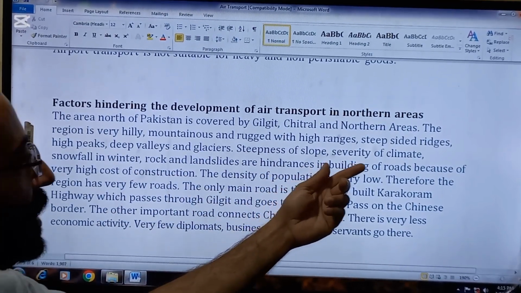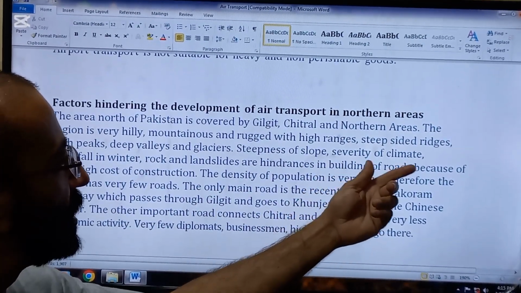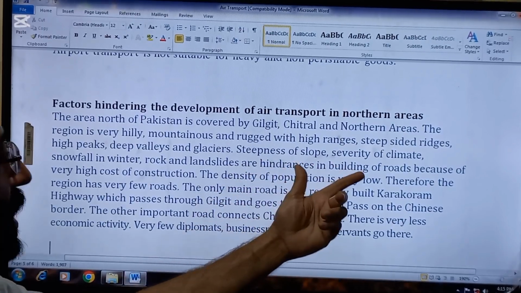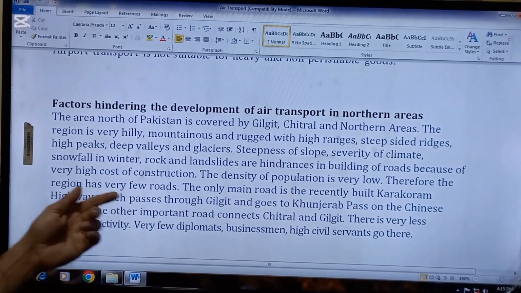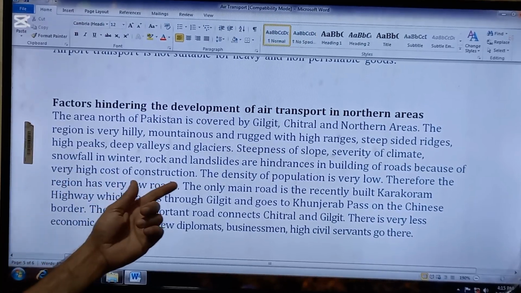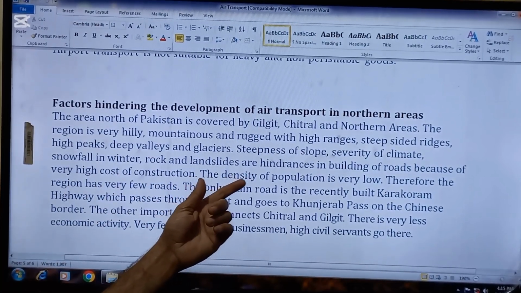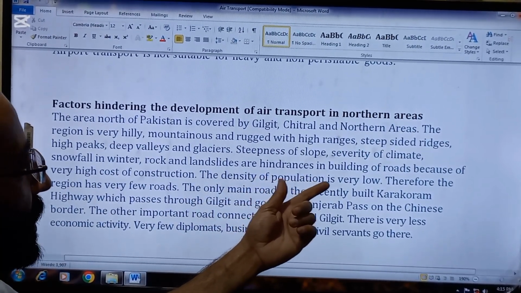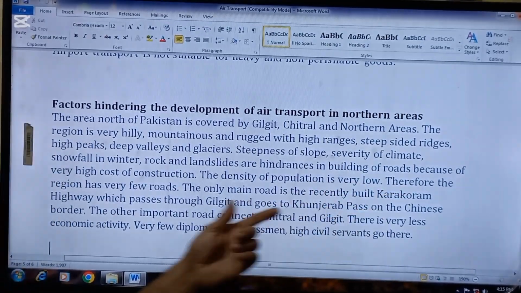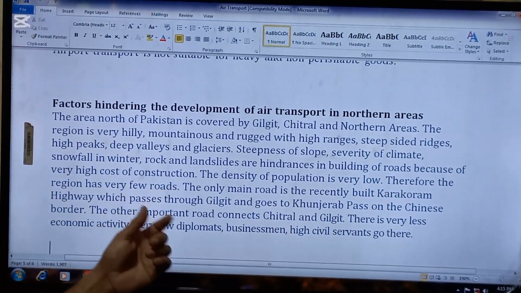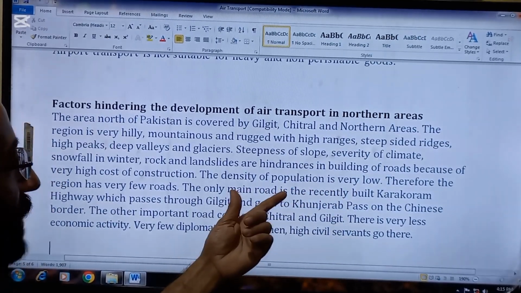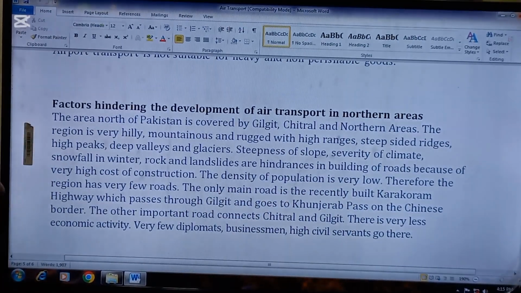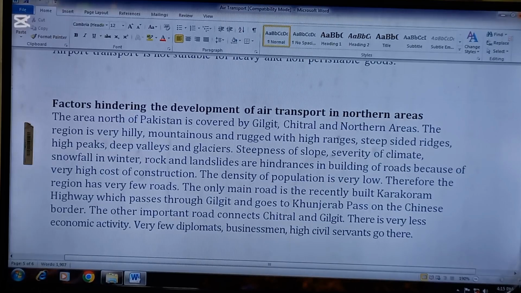फिर आपने ये प्रॉब्लम बतानी है कि वहां पे नॉर्दर्न एरियाज में ये सब कुछ होता है. Steepness of the slope, severity of the climate. ये अब आप उसके पॉइंट्स बताने लगे हैं कि steepness of the slope, climate is very hot and snow falling in winter. Rock and slides are hindrances in building of the roads because of the very high cost of construction. The density of the population is very low. फिर population का point आपने वहां पे दे दिया कि बहुत कम population है. So this is another disadvantage.